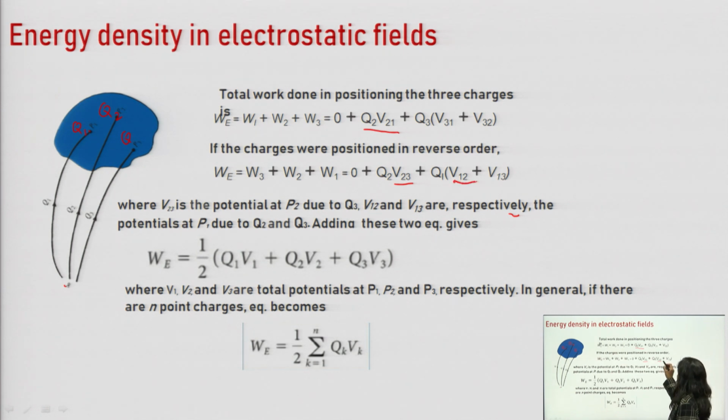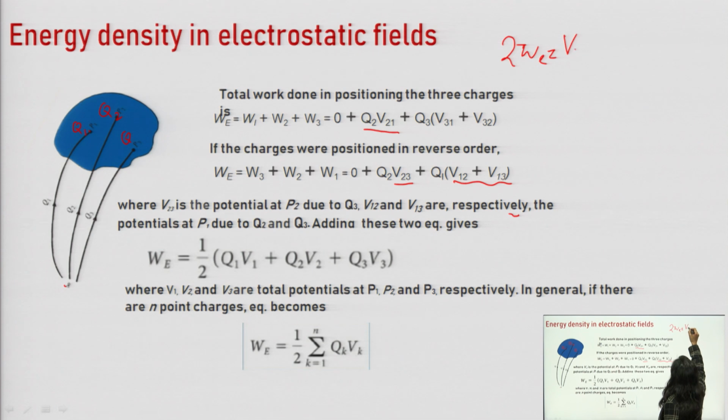Now we can write this as V1 only, the total potential at point 1. Similarly we can write the others also, but before that let us add these two values. Then this will be 2 W, and all will get added up.